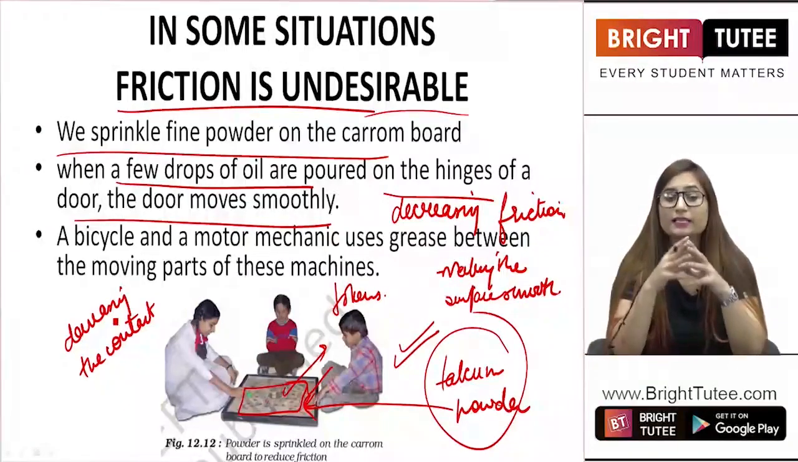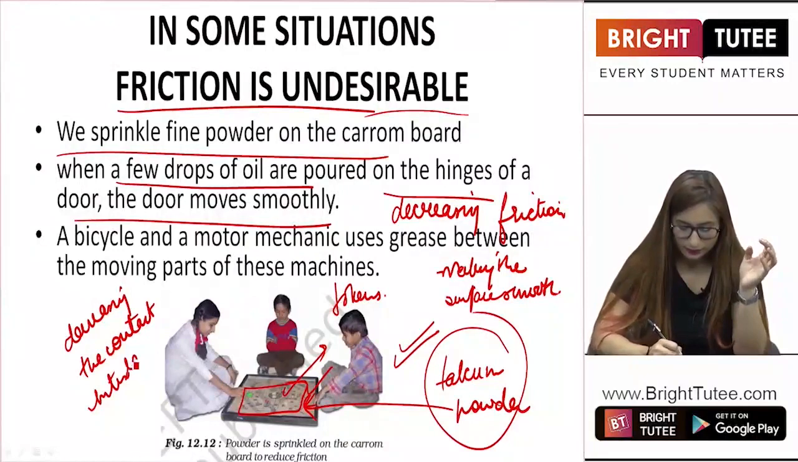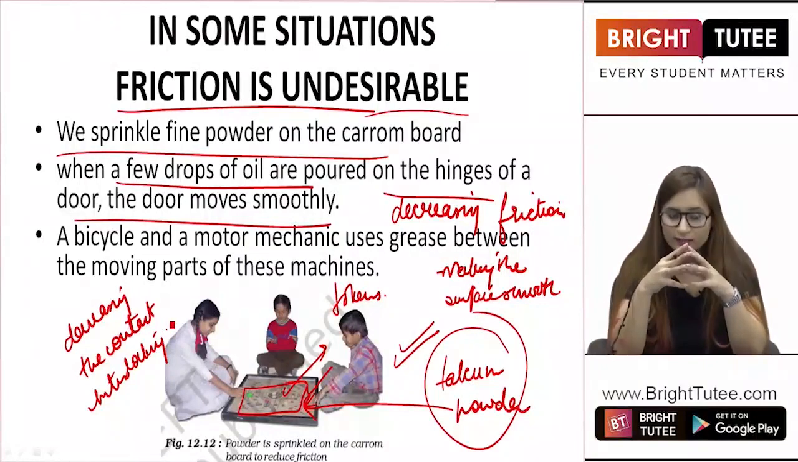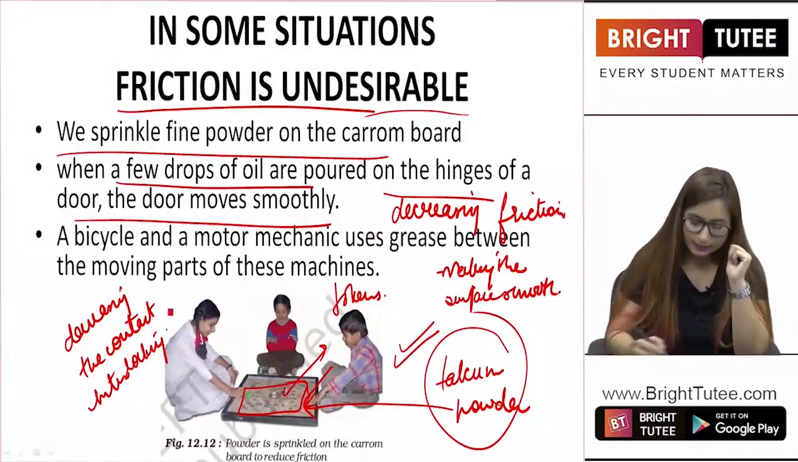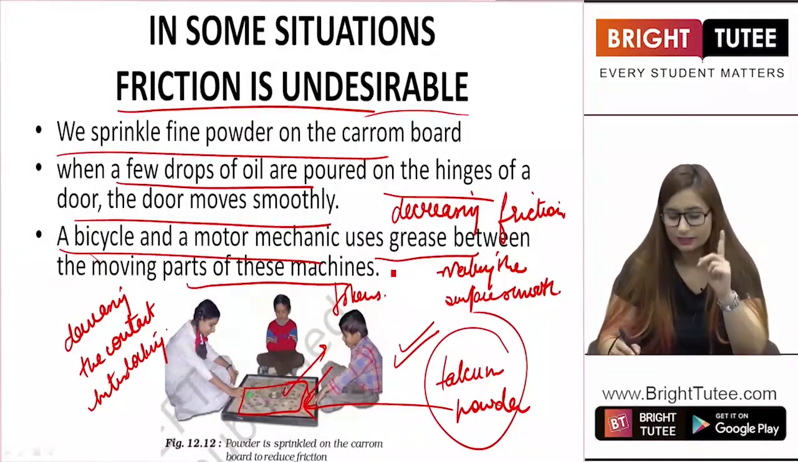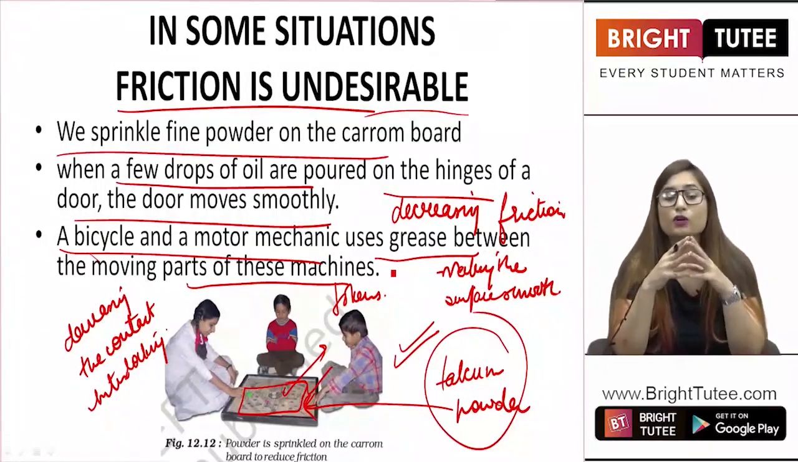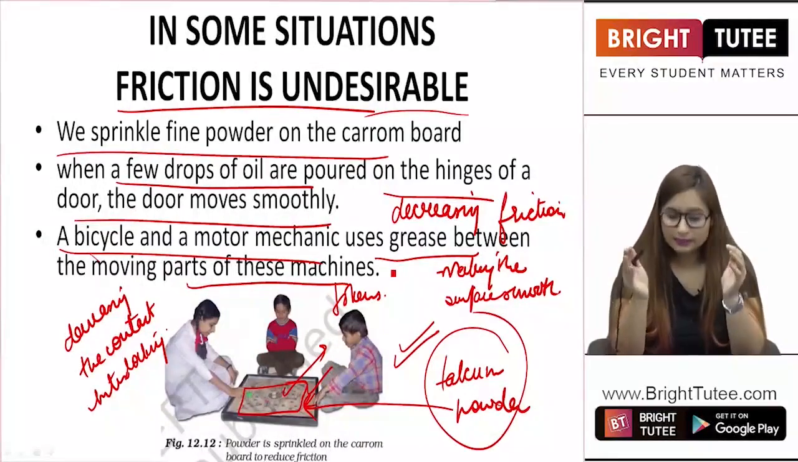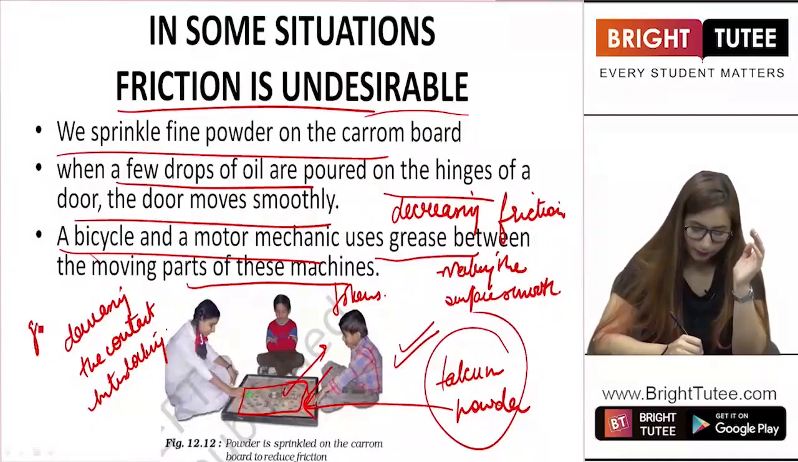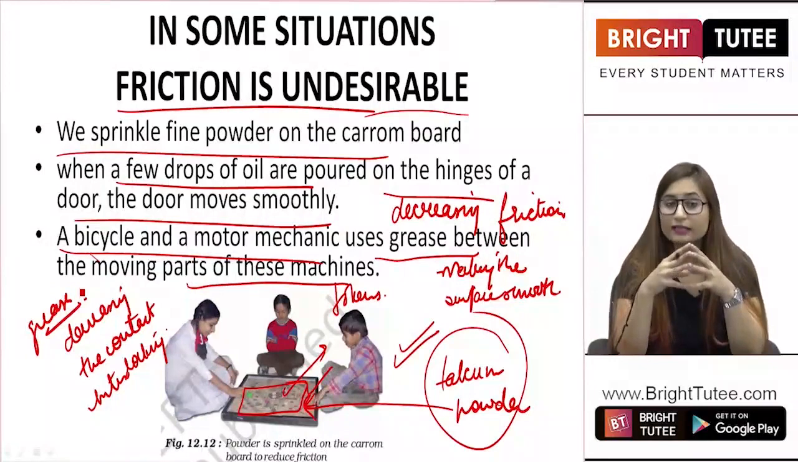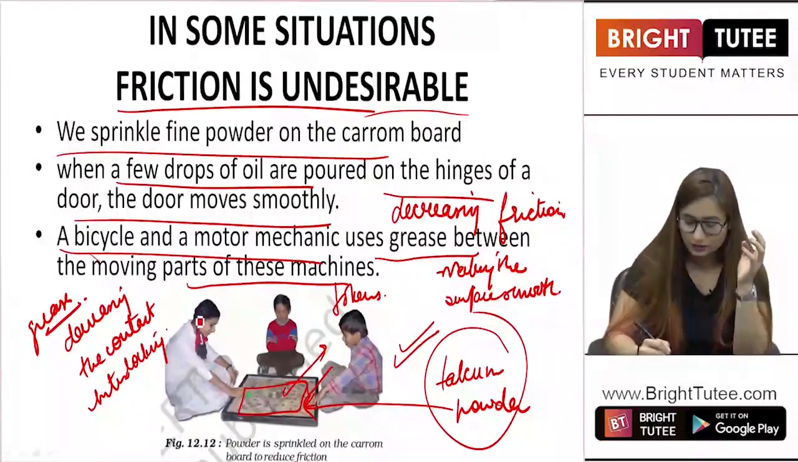You are basically decreasing the interlocking. There is a layer of oil between the two iron articles present in the hinge right now, right? So in this case also, you are decreasing friction. Now let us see the third case. A bicycle and motor mechanic uses grease between the moving parts of these machines. The moving parts sometimes cause rust or something happens due to which the working is not proper. So to ease it, a mechanic pours grease. A mechanic uses grease in the parts of a bicycle or a motorcycle so that it can work properly. There is the reduction of friction here as well.